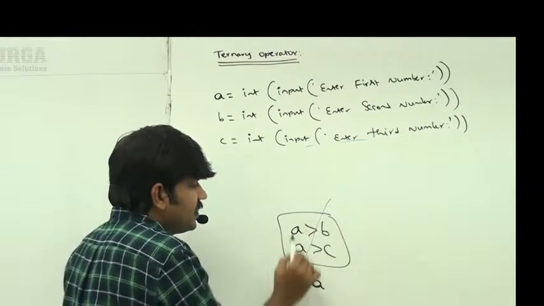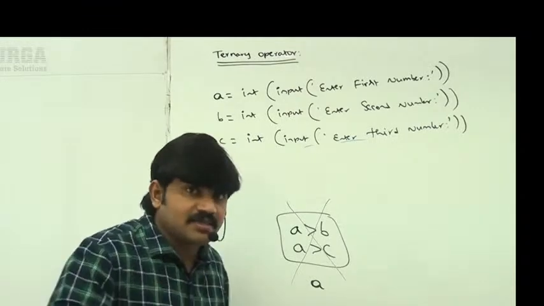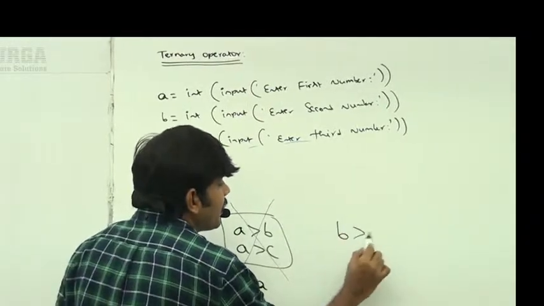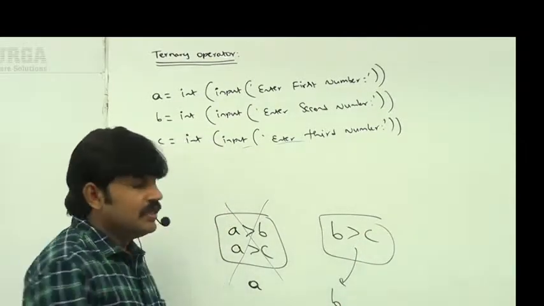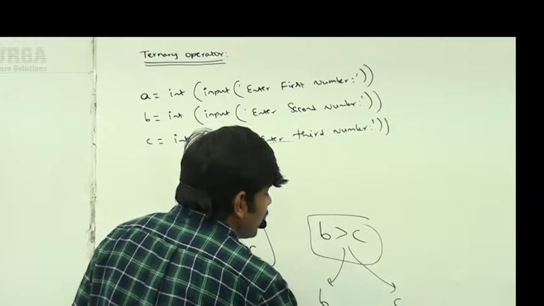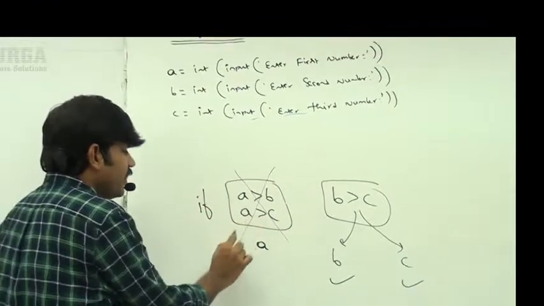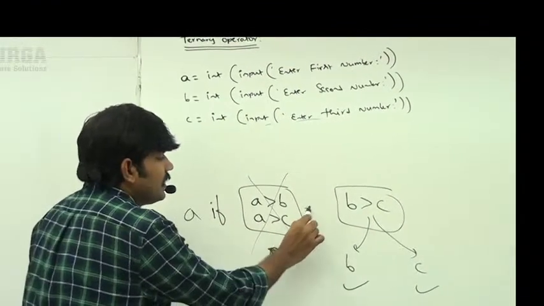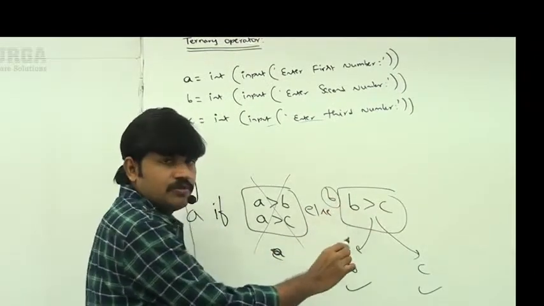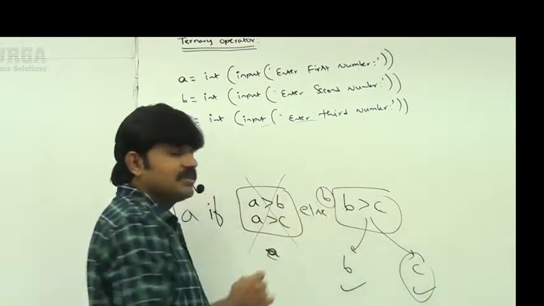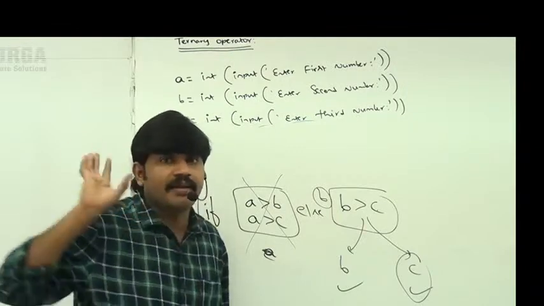If this condition fails, then the max value may be B or C. Sir, if B greater than C, if this condition is satisfied, B is the max value. Else, sir, C is the max value. First condition, this one: if it is satisfied, A is the max value. Else, if this condition is satisfied, B is the max value. If this condition fails, C is the max value. That's all. Instead of the less than symbol, we only need to use the greater than symbol.